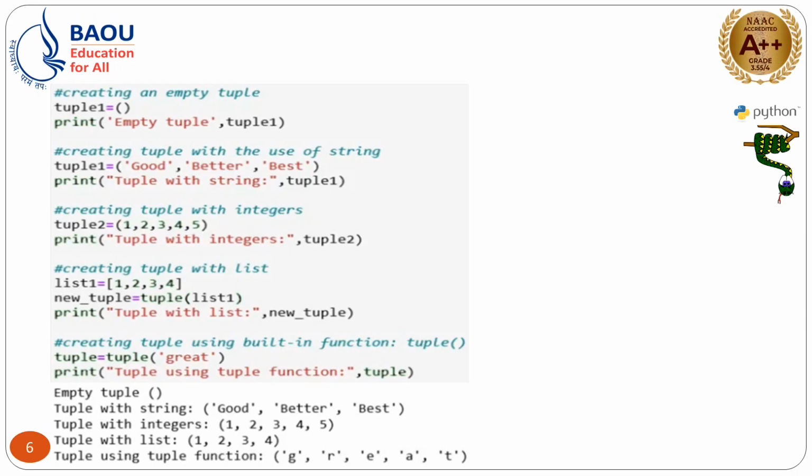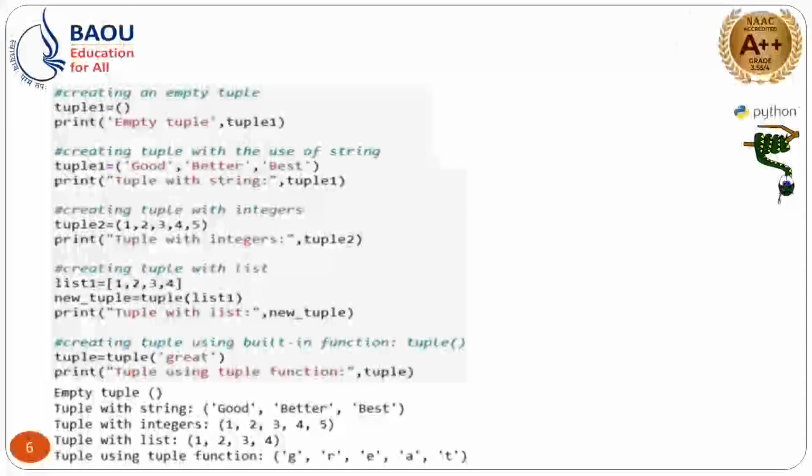Here, in the same way, we have created the empty tuple. Then after that we are creating a tuple with three items, that is good, better and best. In the next example we are creating a tuple with numeric values, right. You can also use mixed values and create a tuple as well as a list, that is possible here.